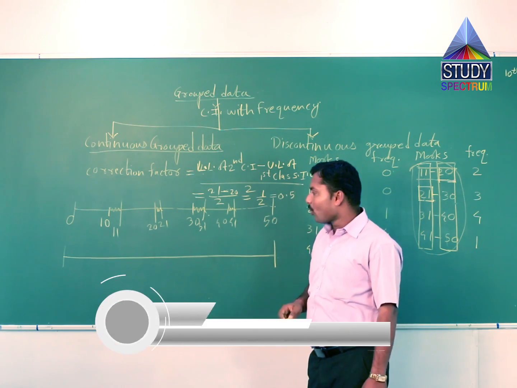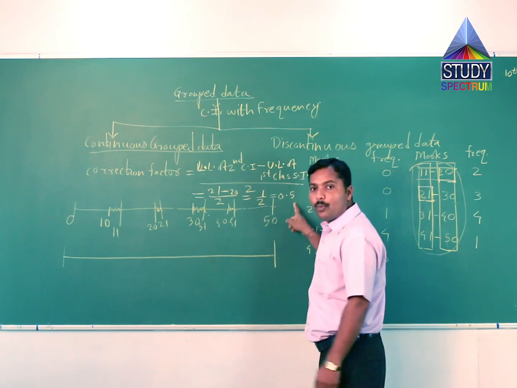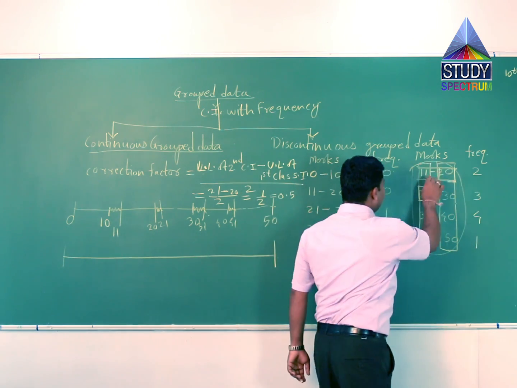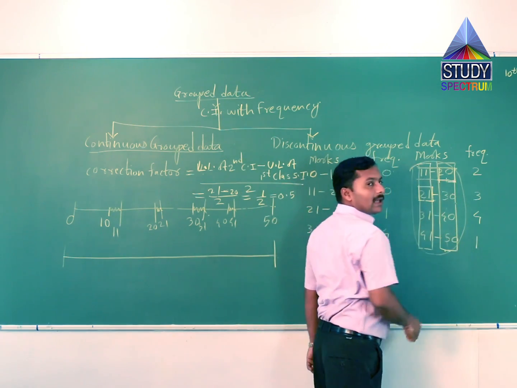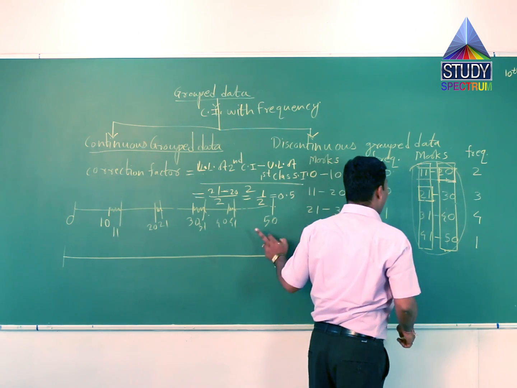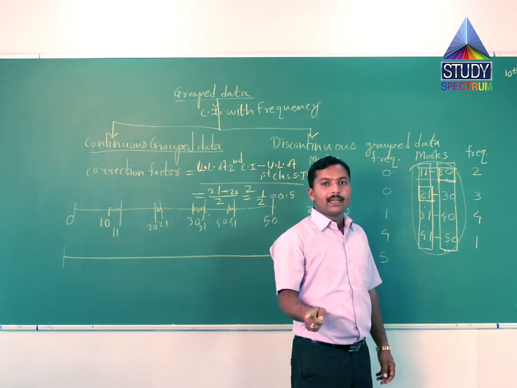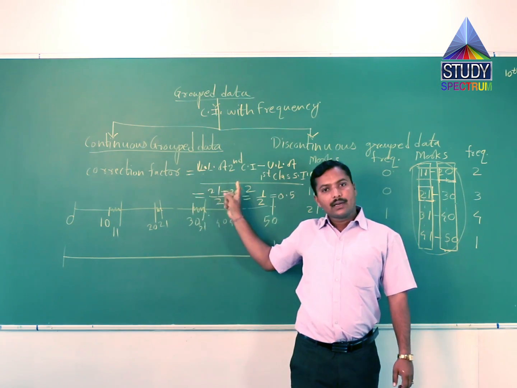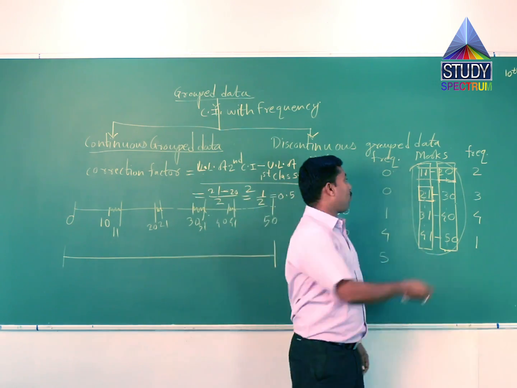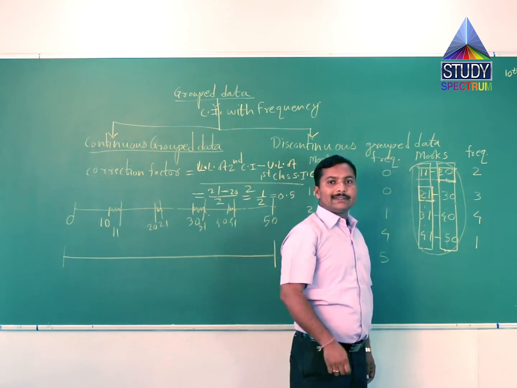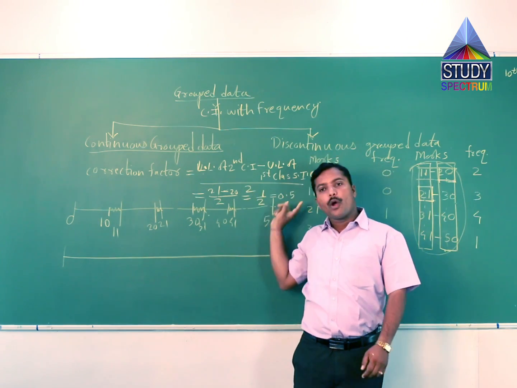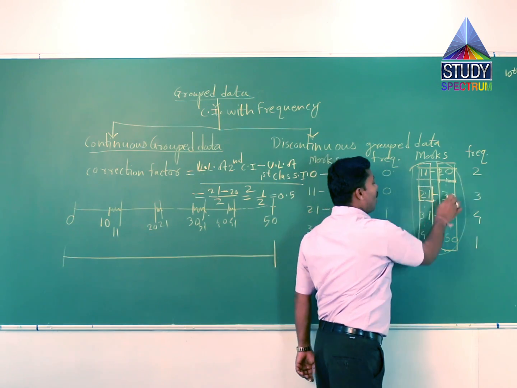So the correction factor is 0.5. So add 0.5 to all upper limits and subtract 0.5 from all lower limits. Listen again carefully.